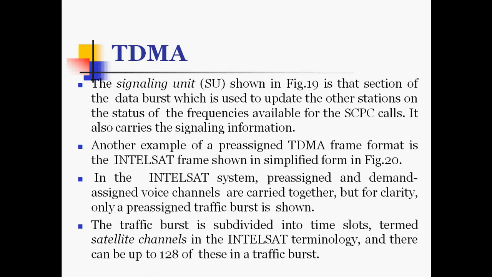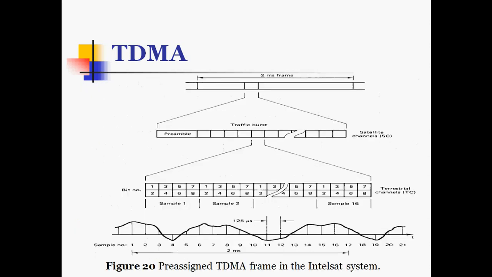Another example of a pre-assigned TDMA frame format is the Intelsat frame. In the Intelsat system, pre-assigned and demand assigned voice channels are carried together, but for clarity only the pre-assigned traffic burst we can see here. The traffic burst is subdivided into time slots termed satellite channels in the Intelsat terminology, and there can be up to 128 of these in a traffic burst.